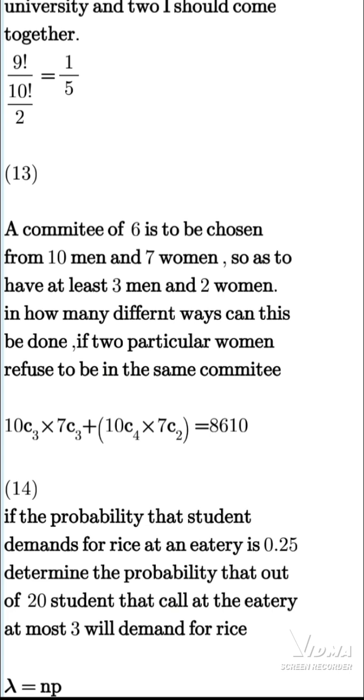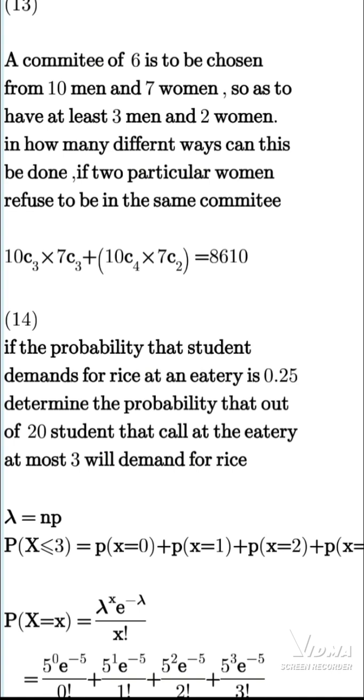So a committee of 6 is to be chosen. We should focus our attention on the 6. Since 6 can be gotten in 3 different ways, we can have 3 plus 3, 4 plus 2, and 5 plus 1. But the question already states that we must have at least 3 men and 2 women, so 5 and 1 is not taken into consideration. Therefore we have 10 combination 3 times 7 combination 3 plus the rest. We have the answer to be 8610.